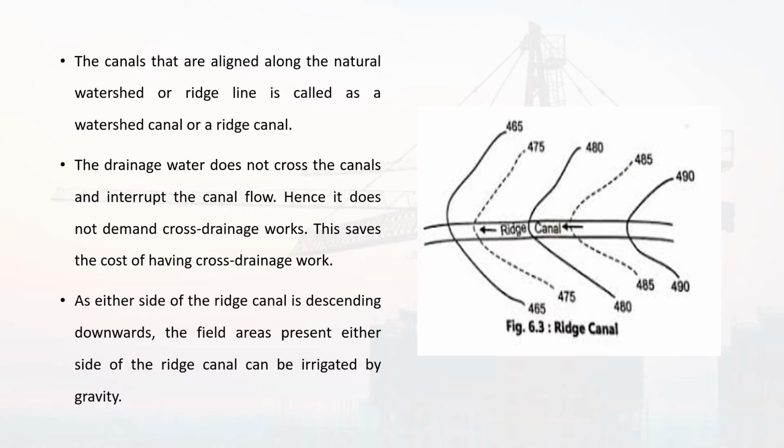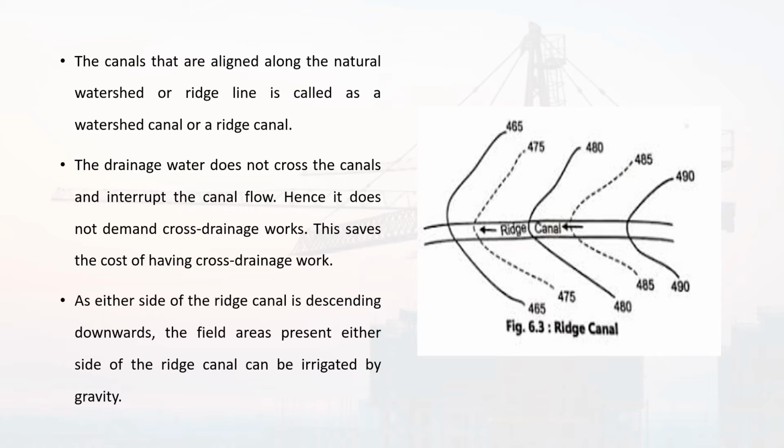One of the important properties of this ridge canal is that the drainage water does not cross the canals and interrupt the canal flow. Hence, it does not need any cross drainage works. So, it saves the cost of the cross drainage works also.